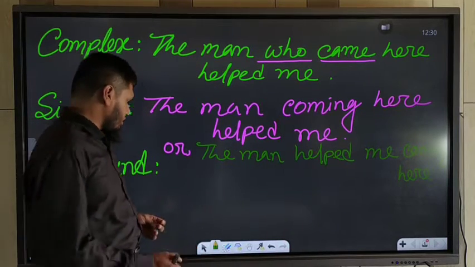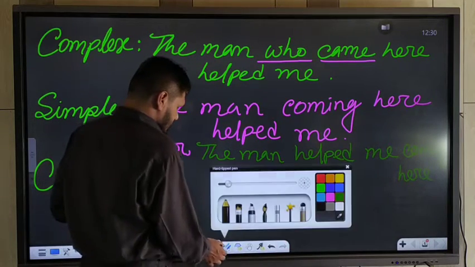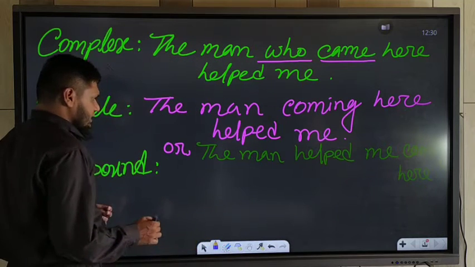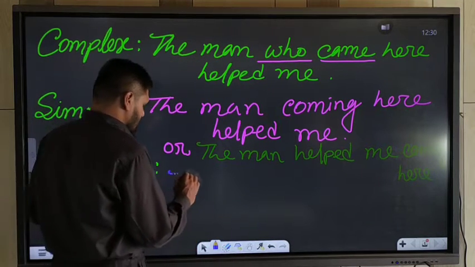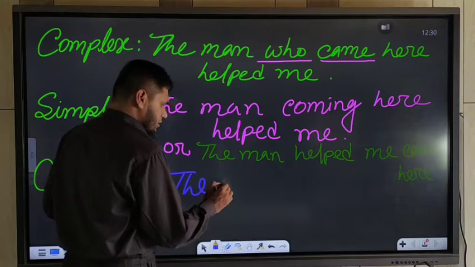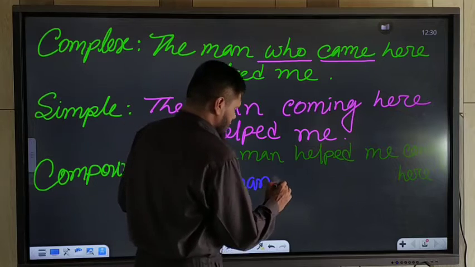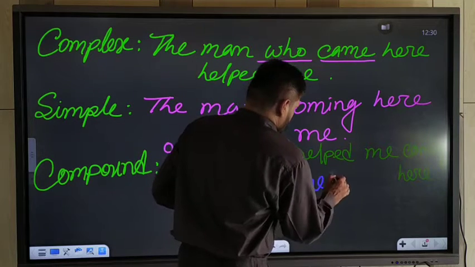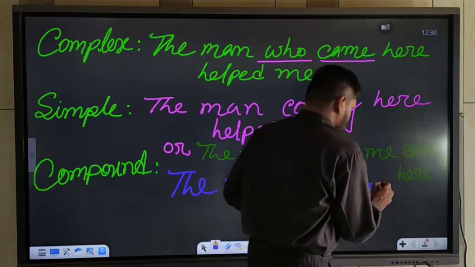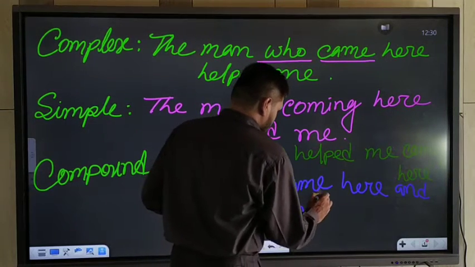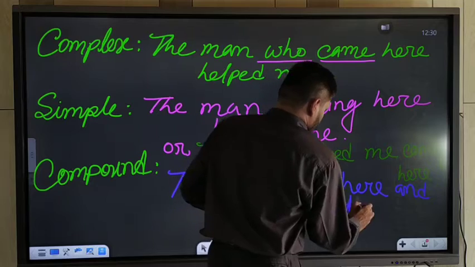Okay. So if you want to change the sentence into a compound sentence, at that time you should use the main clause first. The man came here and helped me.